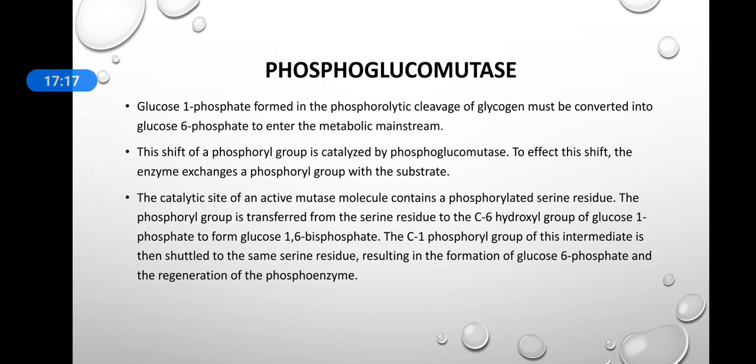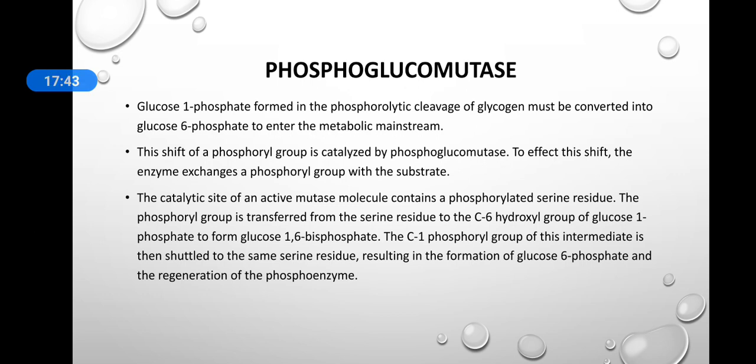To effect this shift, the enzyme exchanges a phosphoryl group with the substrate. The catalytic site of this mutase contains a phosphorylated serine residue, and this phosphoryl group of the serine is transferred to glucose 1-phosphate. That is the activity of phosphoglucomutase.